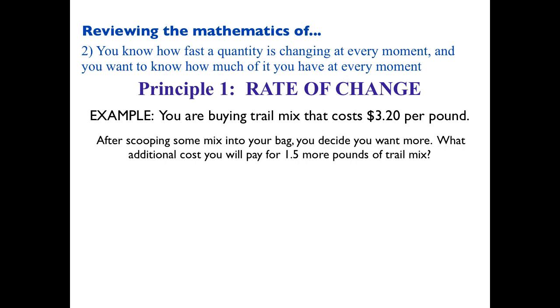So who got a quick calculation to do that? Yes, sir. $4.80. And how'd you get that? He took 3.2 times 1.5, and you got $4.80. That is how much more you would pay for 1.5 more pounds of trail mix. Everyone agree with that? All right, let's hold on to that thought for a second.